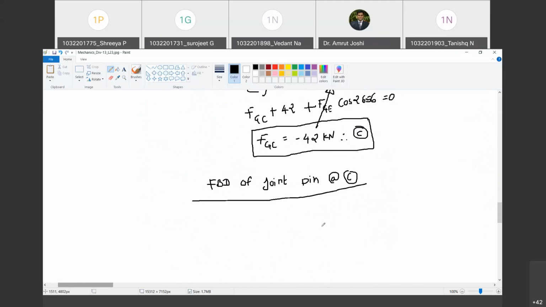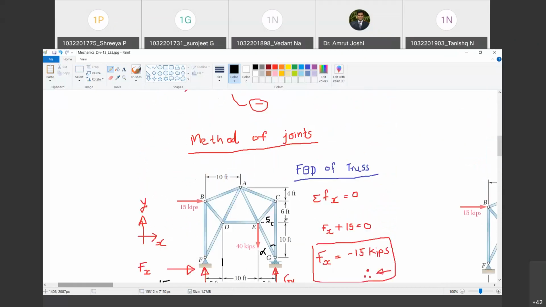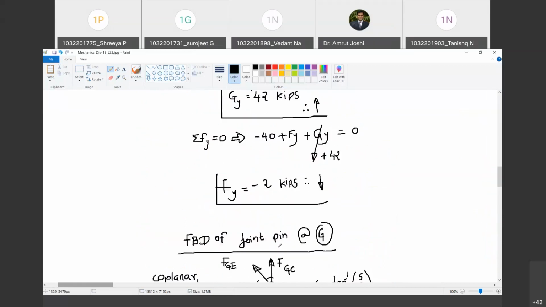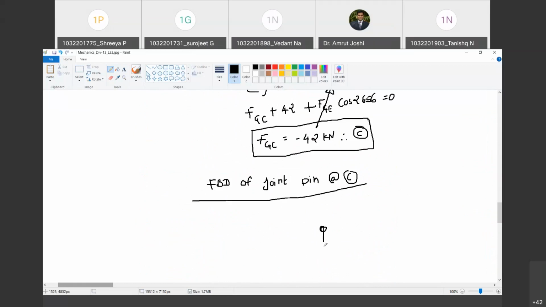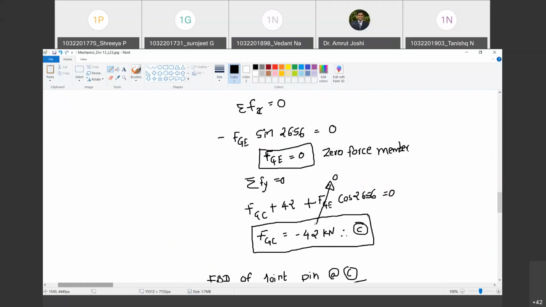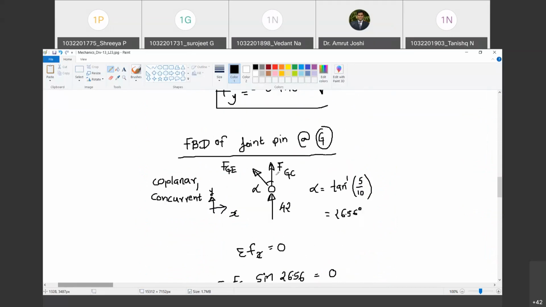How does that free body diagram look? So this is pin C. In that we are going to have force CG. Do you agree with me? Yes, sir. And I am going to show it tensile, so it is going to pull the pin. Are you with me? So if you look at this free body diagram, FCG is shown going away from the pin, and it is tensile because it is pulling the pin at G. Understood?